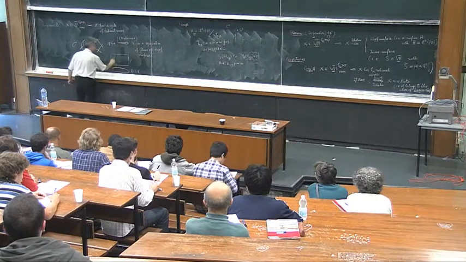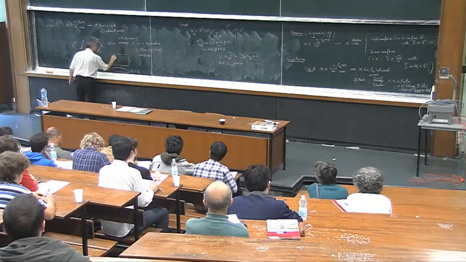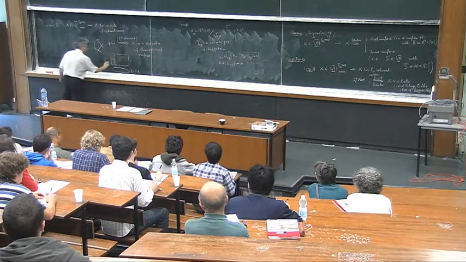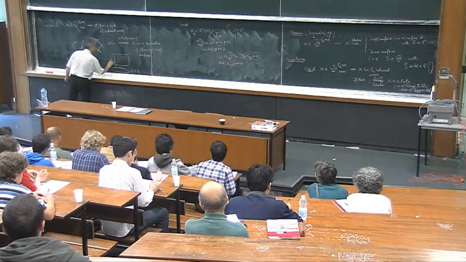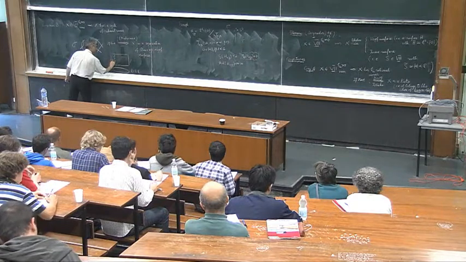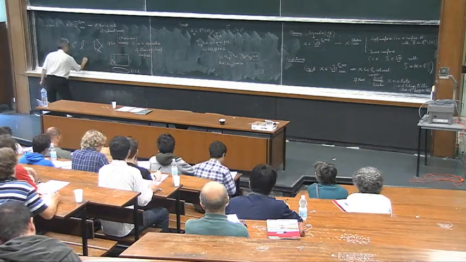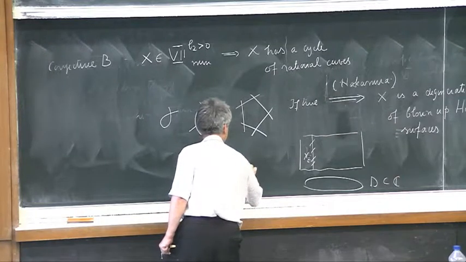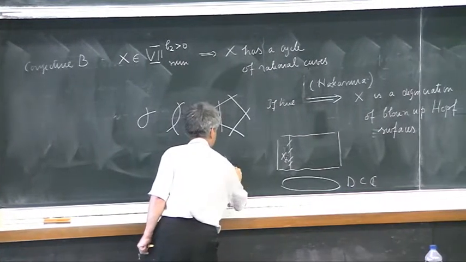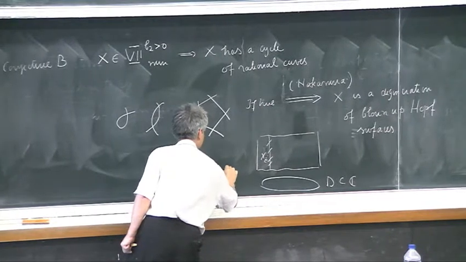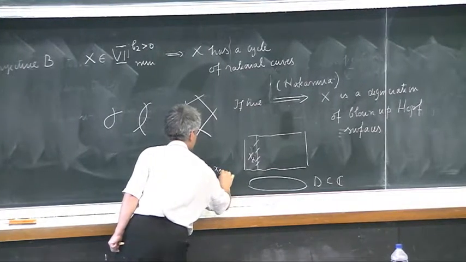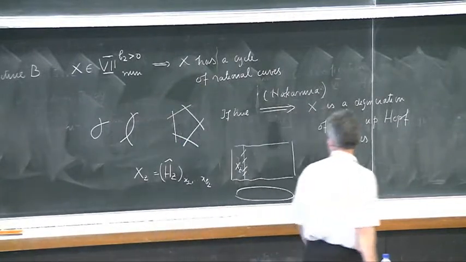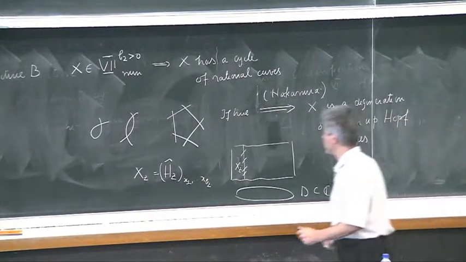So X_z for every z non-zero is a non-minimal Hopf surface: H_z blown up in some points x_1, ..., x_B2, for z non-zero.